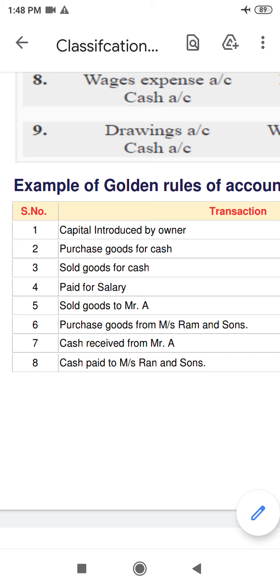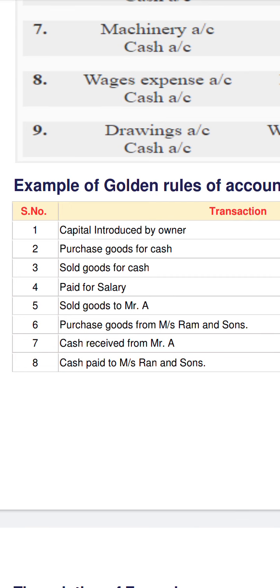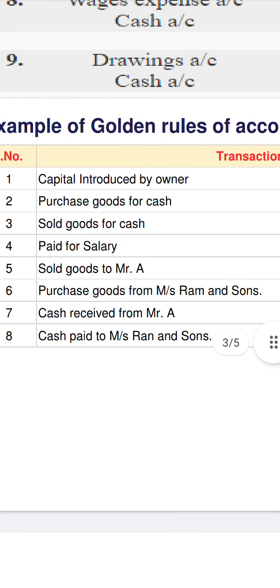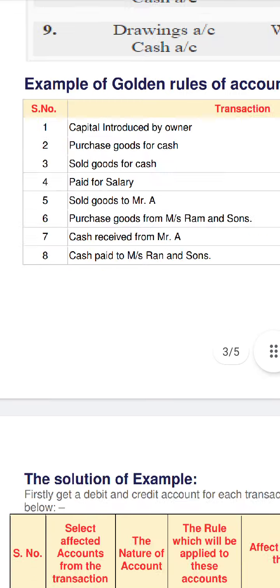Last and final one, cash paid to Ram and Sons. We paid to Ram and Sons. So Ram and Sons, as a personal account, is the receiver of such money. Whenever he is the receiver, he will be debit because he received the money. According to the personal account rule, the receiver is the debit, and cash goes out. Cash is a real account, so when money goes out, it will be credit. So Ram and Sons will be debit and cash will be credit. I hope students you will understand.